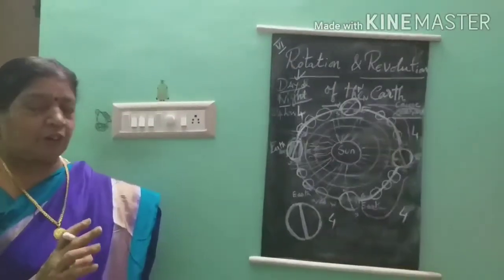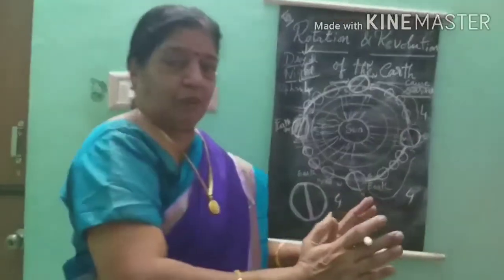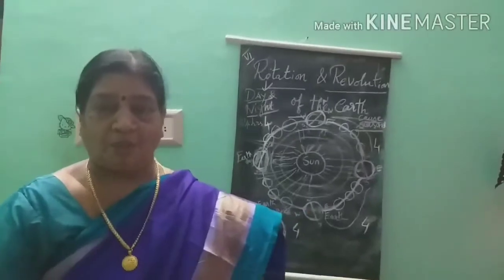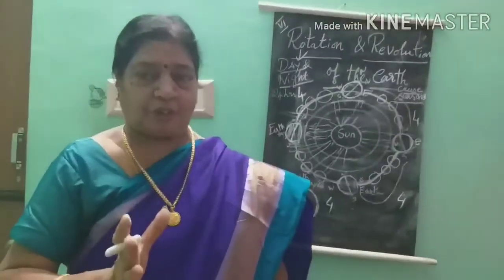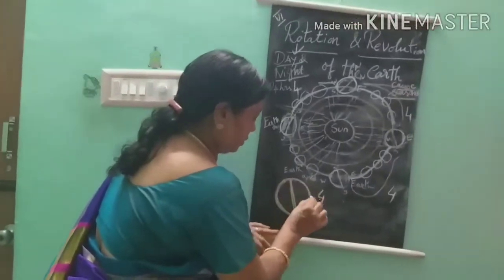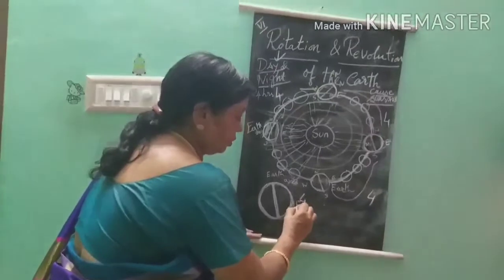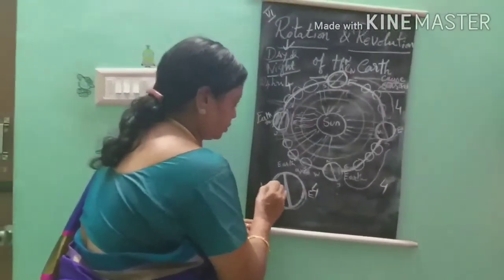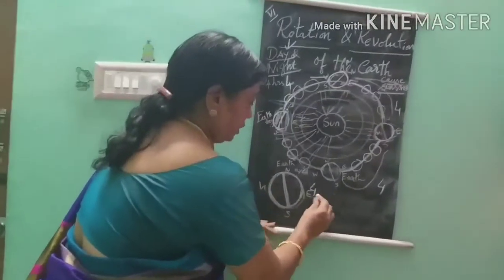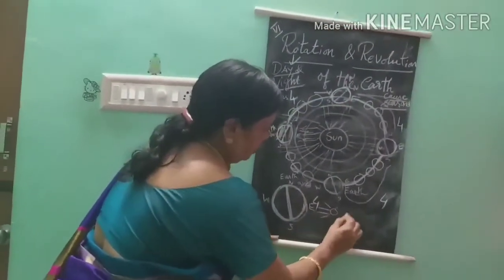Yes, definitely. Because the earth is not going straight. Follow the ball as it goes; this is how it is rotating. This rotation will take 24 hours. So, this is the earth. The earth is revolving. Now, this is east, this is west, this is north, this is south, you know that. When the east is facing the sun, this is day, isn't it?